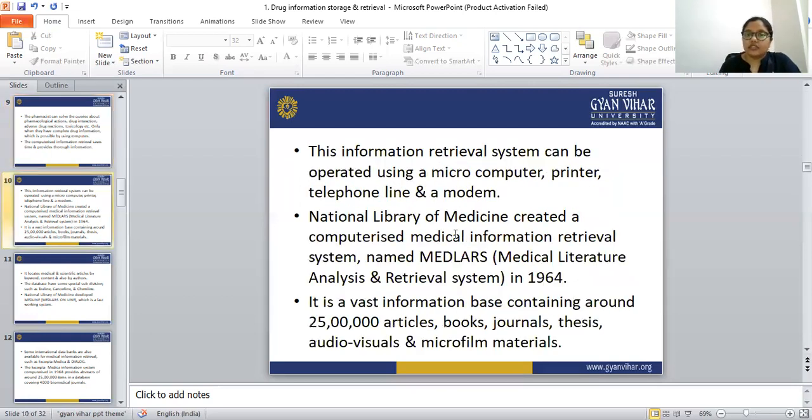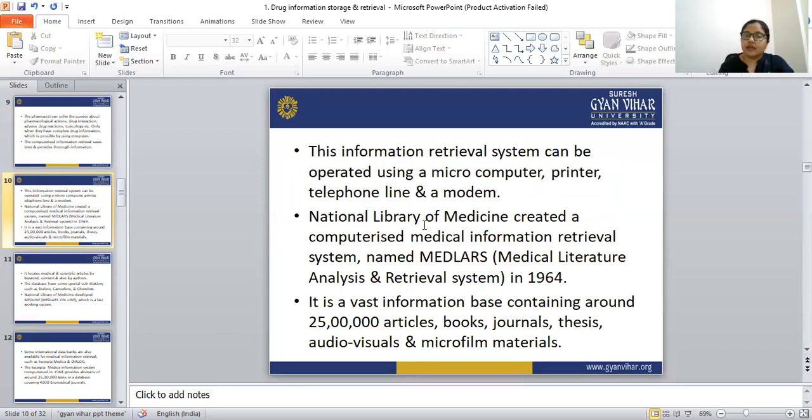This information retrieval system can be operated using a microcomputer, printer, telephone line, or a modem. Once we have saved all the information in databases, we can retrieve that information through the microcomputer, printer, telephone line, or a modem.